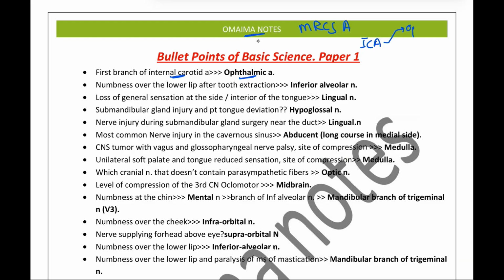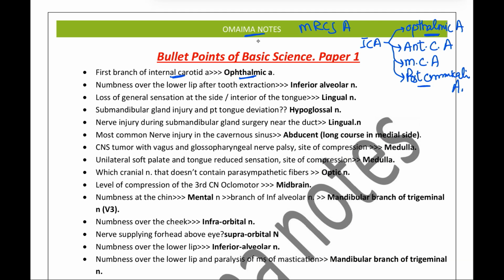The first branch is the ophthalmic artery, and then it is going to give the anterior cerebral artery, the middle cerebral artery, and it is also going to give the posterior communicating artery. So out of these, the very first branch is the ophthalmic artery. These two are the terminal branches, and this is one of the other branches.